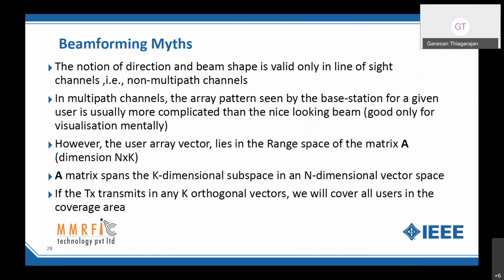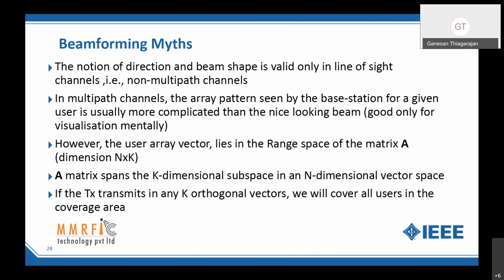And then the third thing is the user array vector lies in the range space of matrix A, and that is the silver lining that we have. Even though the channel vector or array pattern is going to be complicated, everything is captured in this matrix A. Okay, if you learn this matrix A, you got it.